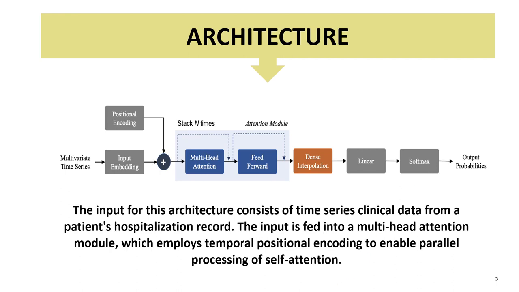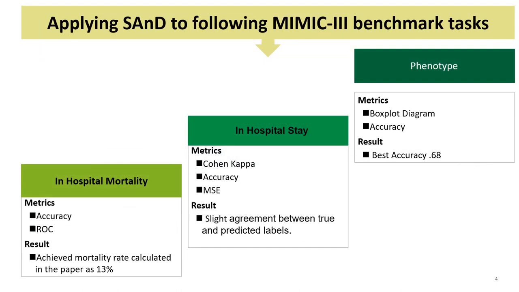We have replicated SAND to 3 MIMIC benchmark tasks from the paper. In hospital mortality, we have received AUC-ROC value 0.53, accuracy 0.81, underperforming compared to what the paper claimed. In hospital stay, values are bucketed into 10 categories for multi-class classification. Our Cohen-Kappa value 0.009 from confusion matrix is lower than what the paper claimed. We have calculated mean square error and mean absolute percentage error value also.